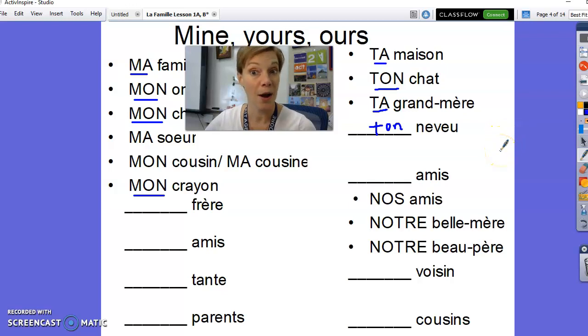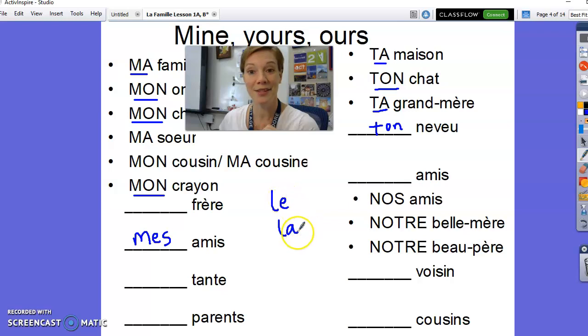We are also going to talk about plural. In fact, I'll give you a hint. Look down here at ami. Ami is plural, more than one friend. I hope you have more than one friend that you can talk about. My friends is mes amis. Could you see that coming? Do you remember the definite articles? Le, la, masculine, feminine. What's the plural? Les. So it only makes sense. Mon, ma, mes. And that pattern is going to continue as we learn more of these possessive adjectives.